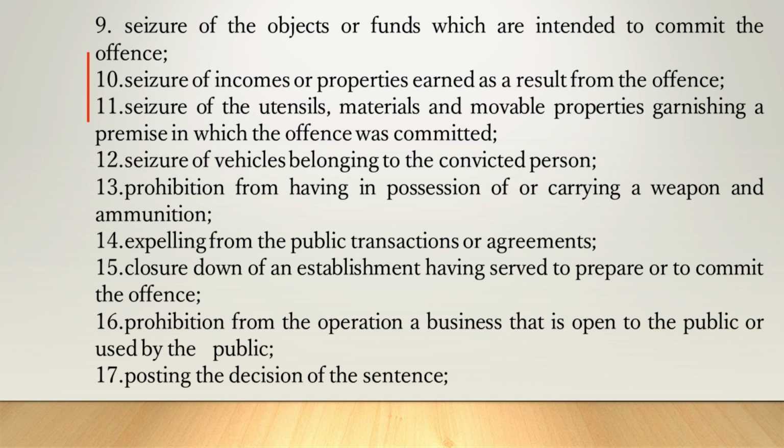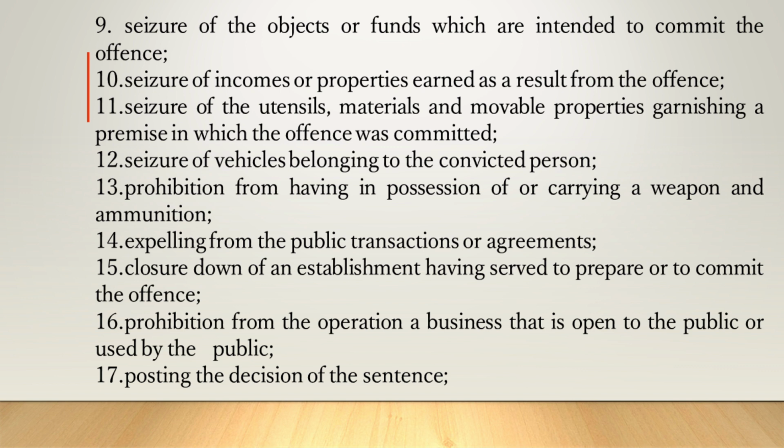10. Seizure of incomes or properties earned as a result of the offence, 11. Seizure of the utensils, materials and movable properties garnishing a premise in which the offence was committed, 12. Seizure of vehicles belonging to the convicted person, 13. Prohibition from having in possession of or carrying a weapon and ammunition, 14. Expelling from the public transactions or agreements, 15.